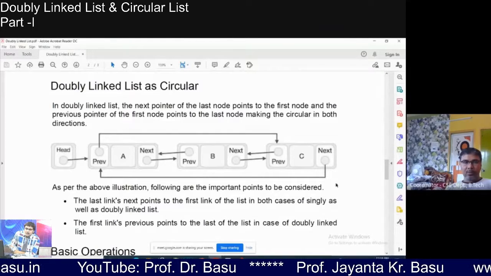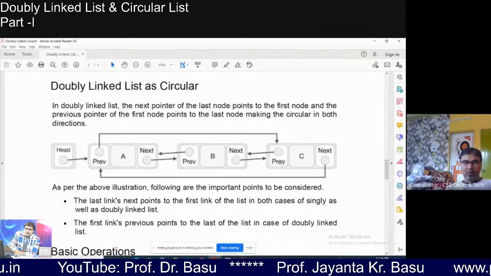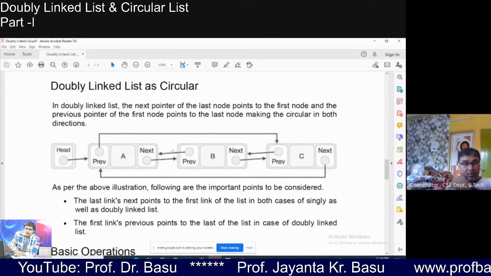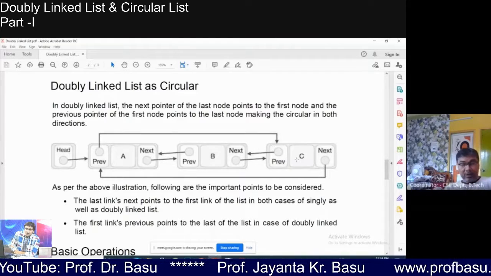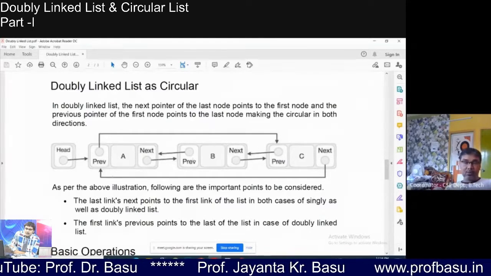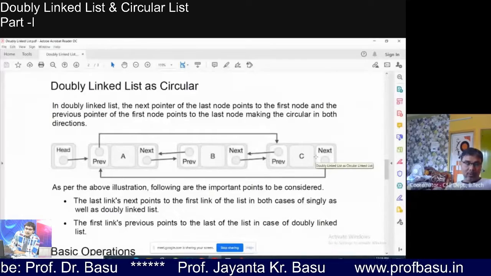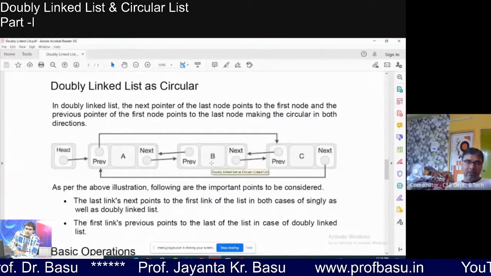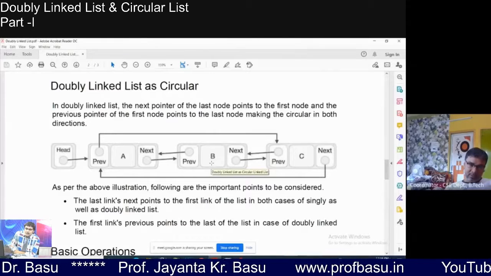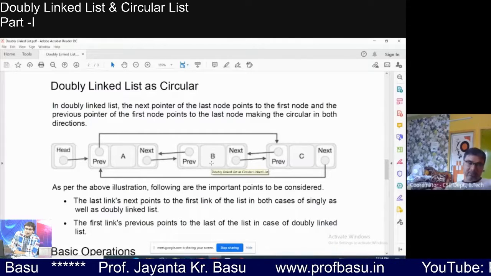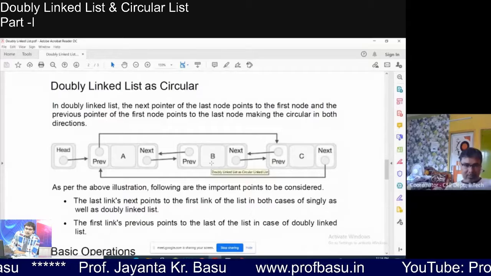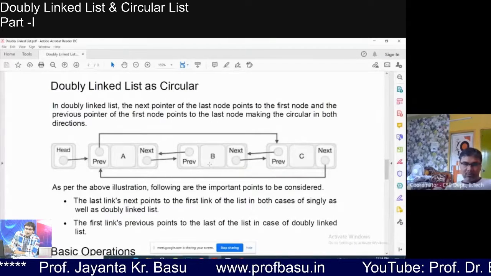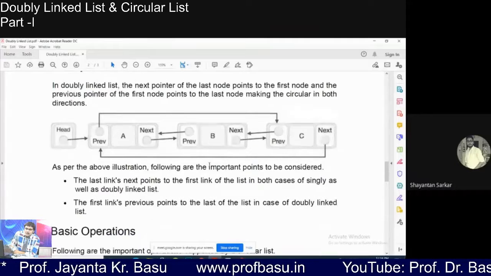In doubly linked list you can move backward, but instead of traversing that number of nodes, you can directly go to the first node from the last node with only one move. So the doubly circular list provides all the facilities, and it takes minimum time for the processors for the traversal. Got it? Understood?